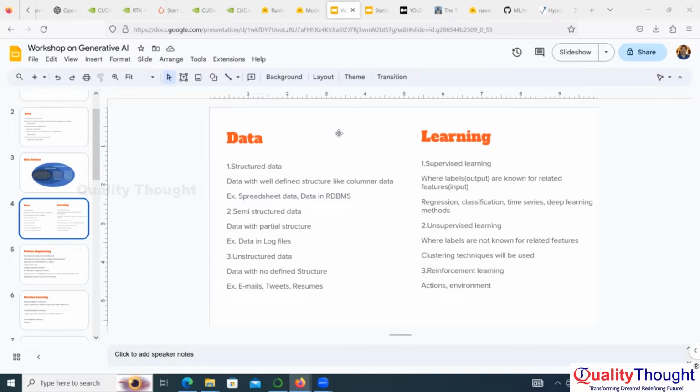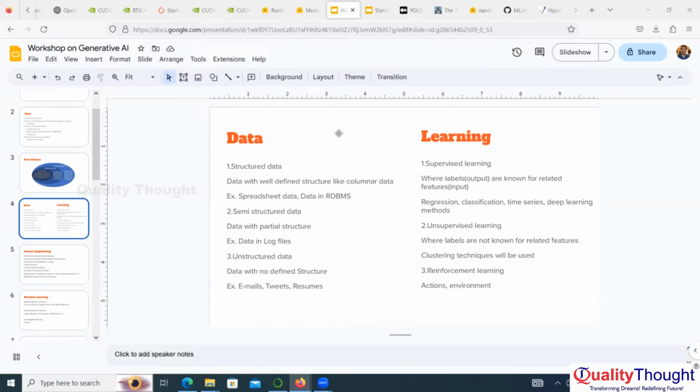Learning is basically three types: supervised learning, unsupervised learning, and reinforcement learning. If we know the target earlier itself, then that is supervised learning. Unsupervised learning means, recently we have gone through this COVID scenario, right? The virus which has come, nobody knows about it. So they clustered this virus behavior with the earlier virus behavior, like typhoid and other diseases, and doctors treated us. So when we are dealing with something for the first time, we are going to use unsupervised learning.